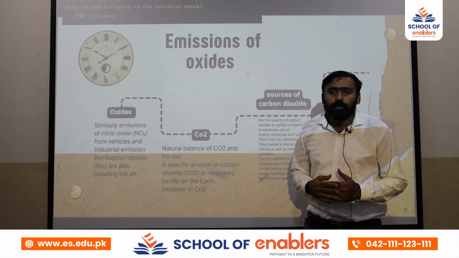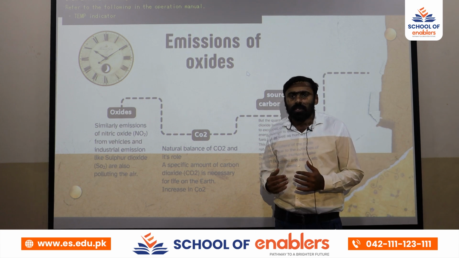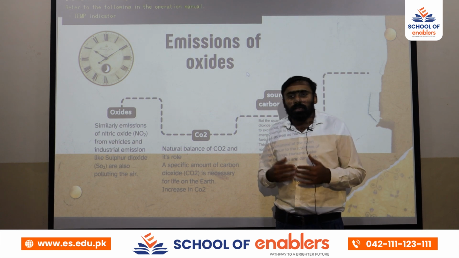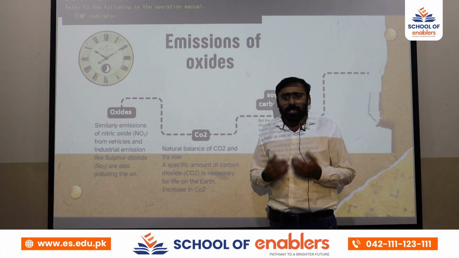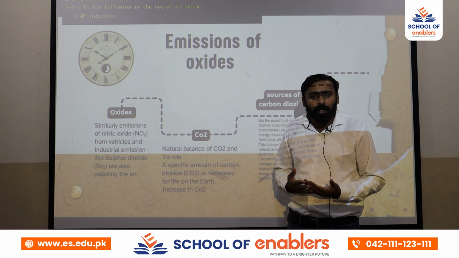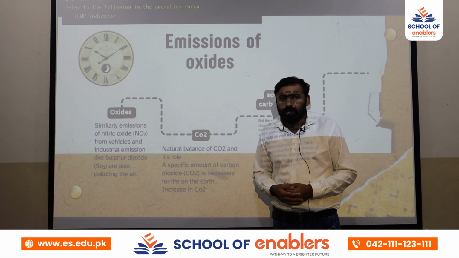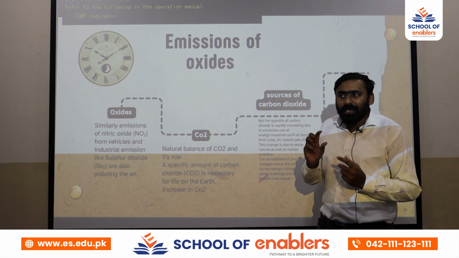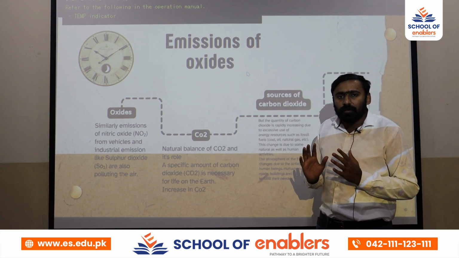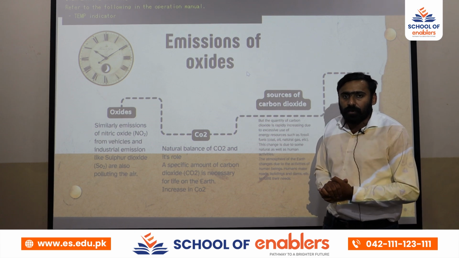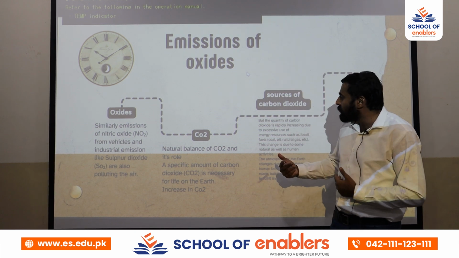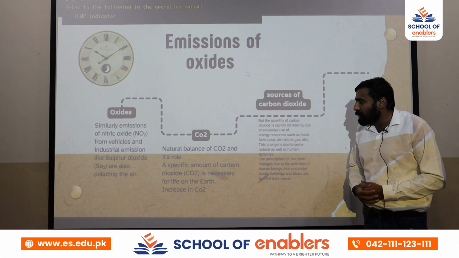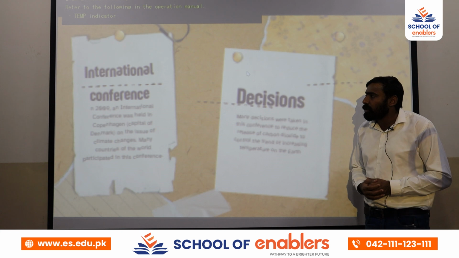And carbon dioxide is produced by many sources. All living organisms respire and release carbon dioxide. When a combustion engine runs, when combustion occurs, when volcanic eruption occurs, there will be carbon dioxide production, and that carbon dioxide will accumulate in the atmosphere, and that increase in carbon dioxide disturbs the natural balance of the temperature. That is why the temperature of our globe is increasing. Some sources are discussed, you can check in the video.